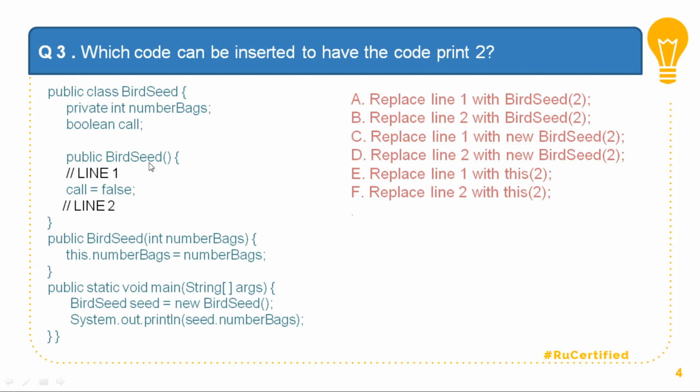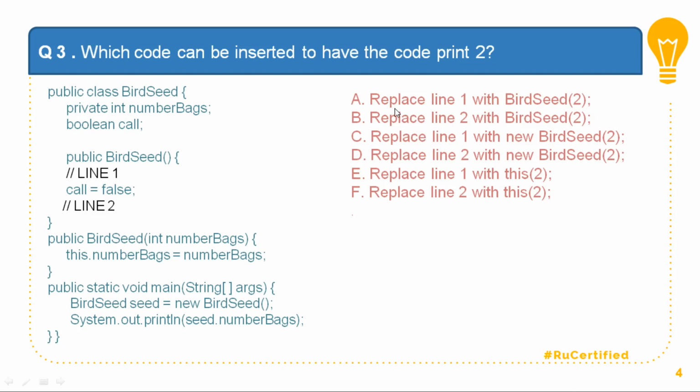But then it doesn't initialize numberBags equal to 2 inside this constructor. So there is no option where numberBags equal to 2 is present. Where numberBags is actually processed is in this parameterized constructor, int numberBags. By some way I should be able to call this parameterized constructor, and numberBags should be initialized to 2, so that this.numberBags is equal to 2. The way to do that is calling this with an argument.